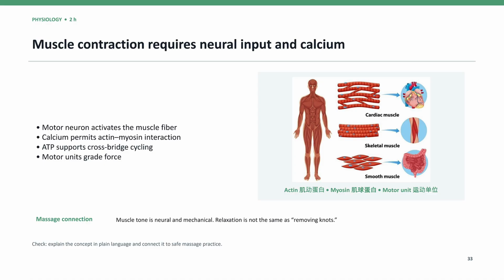Sensory information travels toward the central nervous system through afferent pathways, 传入通路. Motor commands travel away from the central nervous system through efferent pathways, 传出通路. Remember, afferent arrives at the central nervous system. Efferent exits from the central nervous system. The somatic nervous system, 躯体神经系统, controls skeletal muscles and carries conscious sensory information. The autonomic nervous system, 自主神经系统, regulates internal organs, glands, blood vessels, heart rate, and digestion.